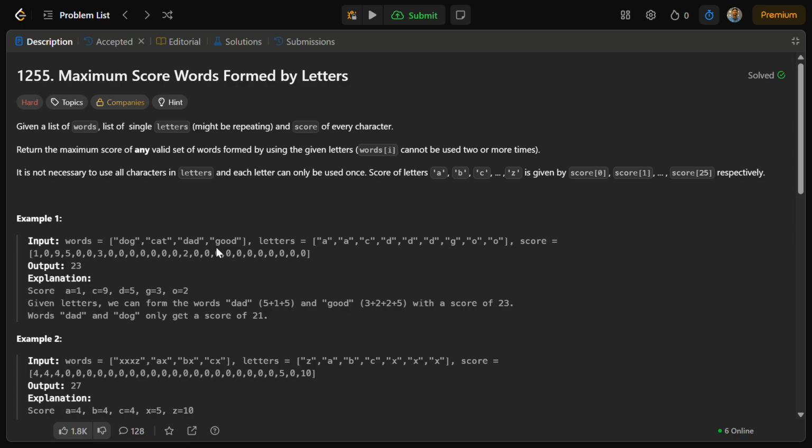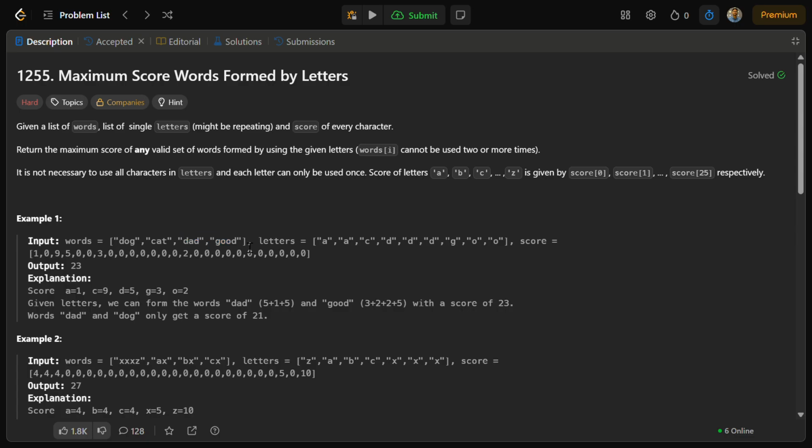Now we will go for good. G, yes. O, yes. O, yes. And D. So we can form good from there, and we have already formed dad. So all my D's are compensated, one G is compensated, two O's are compensated, and all three D's are compensated. Can I form dog from there? No, because I have already used all my letters. So there are two words that I can form at once.